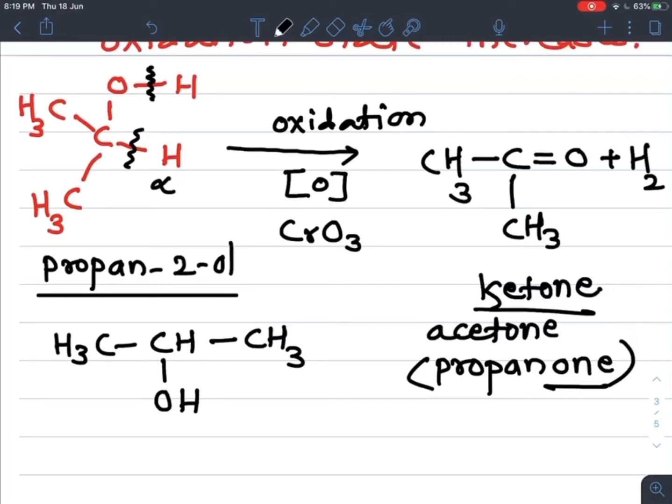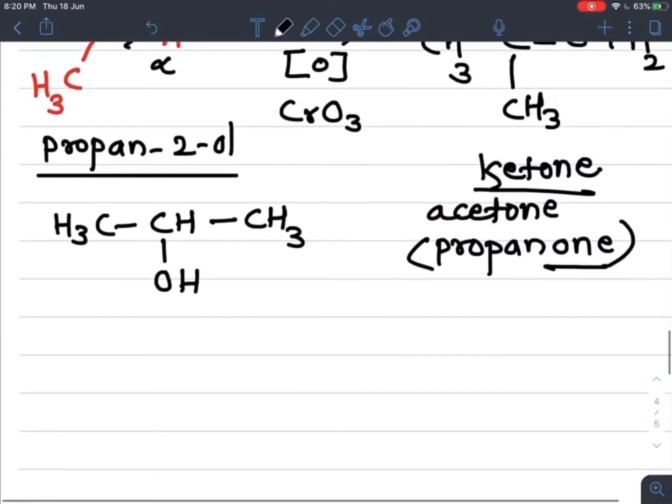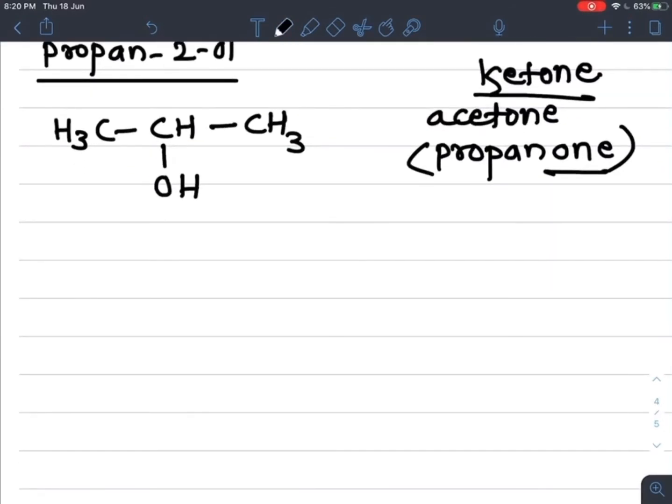But these ketones are not easily further oxidized. Vigorous oxidation is required, and we get acids containing one carbon less. Under normal conditions these ketones do not undergo further oxidation.